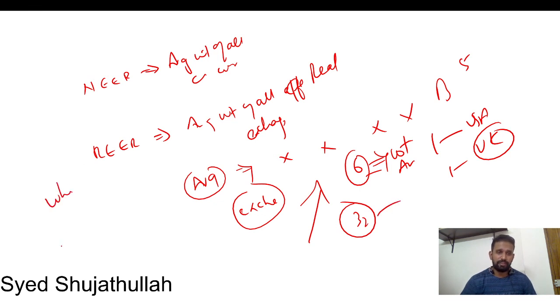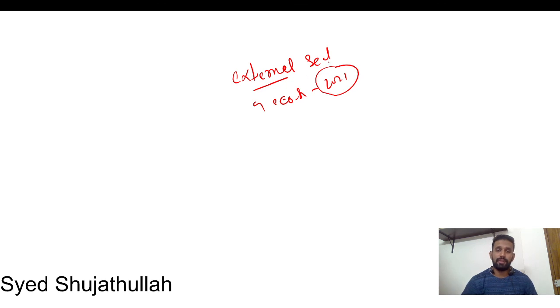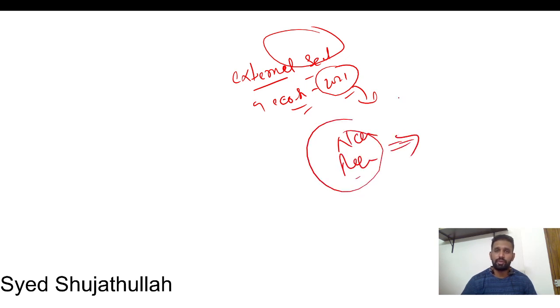Why have I explained this concept? The main motto of explaining this concept is that I am going to upload the external sector of Economic Survey 2021. In this external sector of Economic Survey 2021, you have these words mentioned, and if you don't know these words, you cannot understand the external sector. The first part of the external sector is completed.